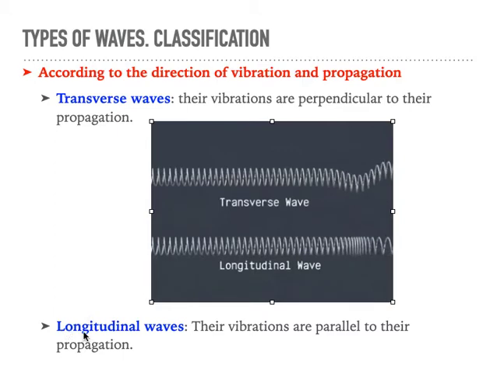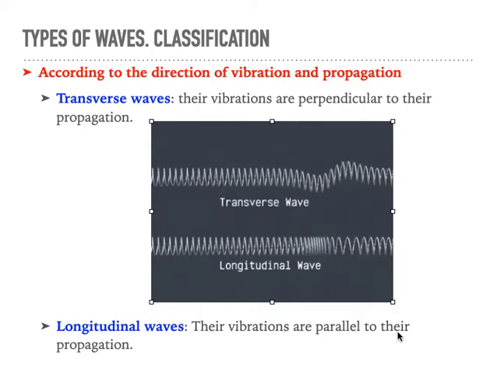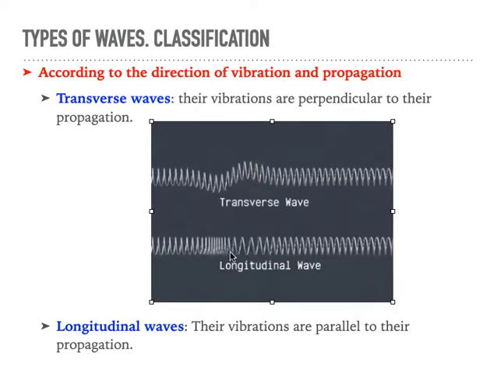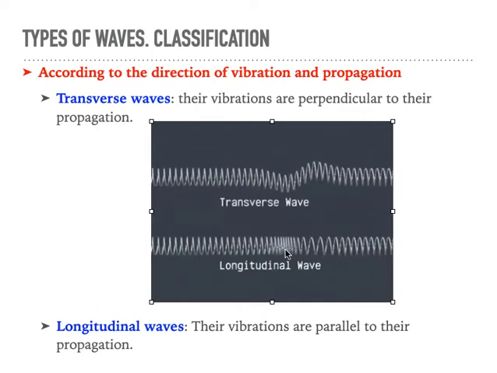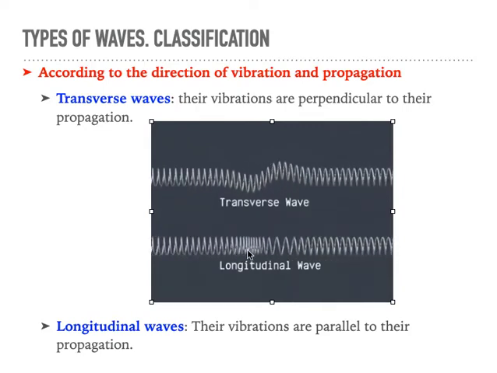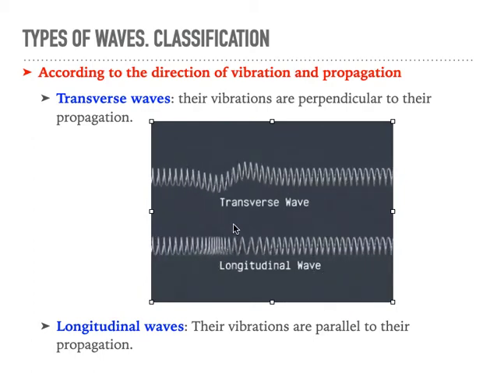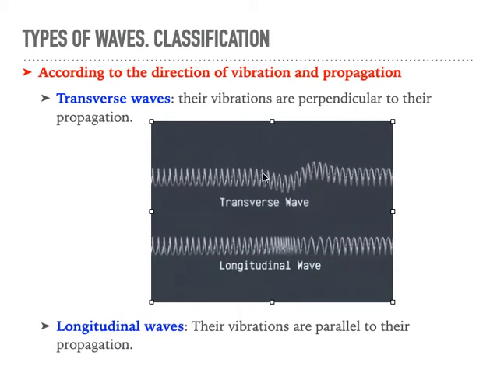But we also have longitudinal waves, and here their vibrations are parallel to the propagation. Here you can see that it's compressing. So this is the wave that is moving, and it's moving and compressing in the same direction as the propagation. It's compressing to the right and it's moving to the right. So this is a longitudinal wave, and this is a transverse wave, because it's perpendicular.